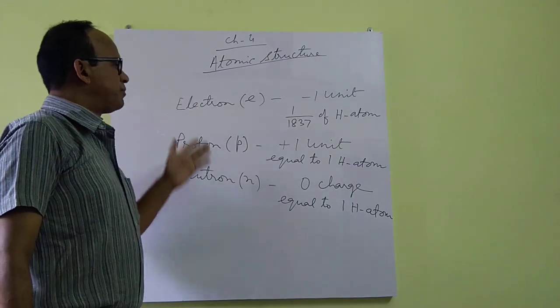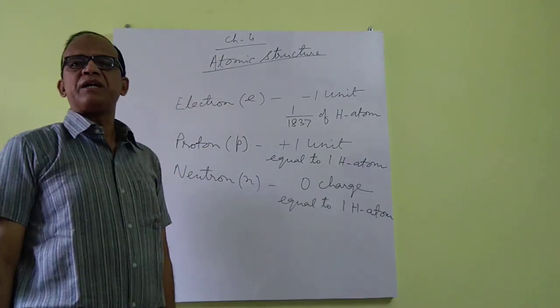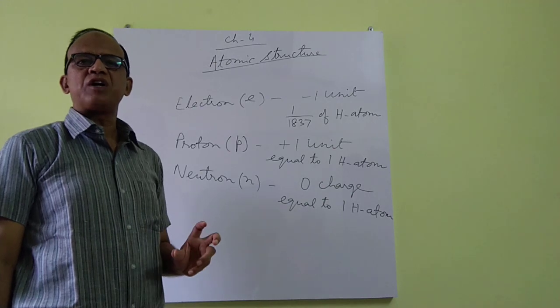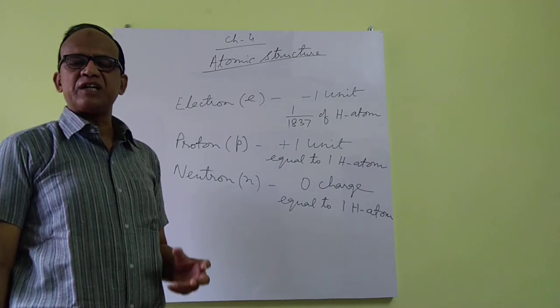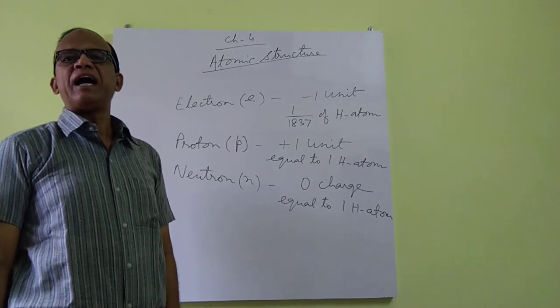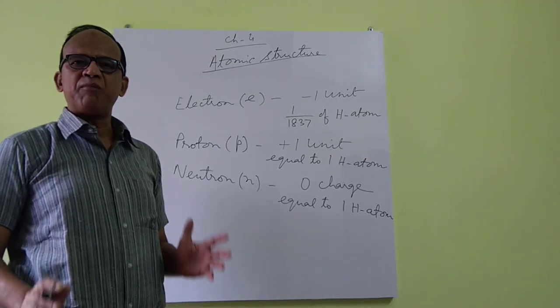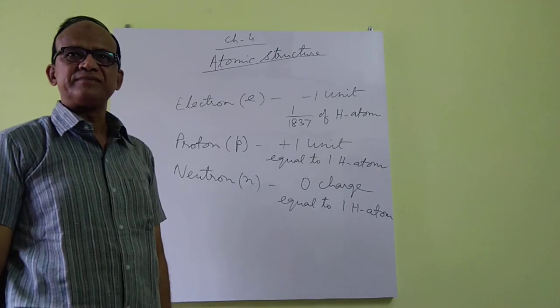Now these three fundamental subatomic particles constitute an atom. Now the scientists Sir Ernest Rutherford and Niels Bohr gave the model of the atom.